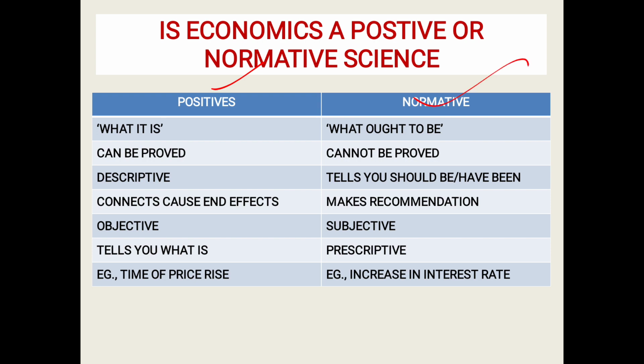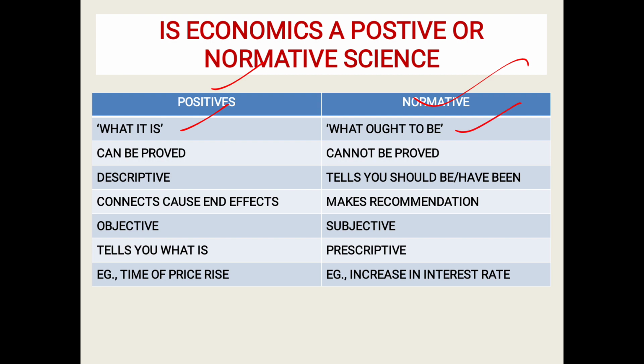So this we call positive. There is no generalization as such. Generally a statement is being uttered. But what is normative science? Normative science, for example, we can say higher education should be free. Okay? So you are evaluating whether it is good or bad here under normative. Positive, you are accepting as it is. Normative, you have to analyze it. You are evaluating it.